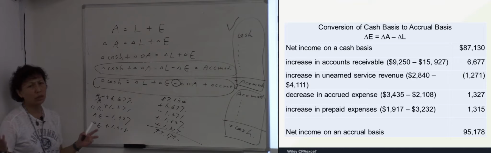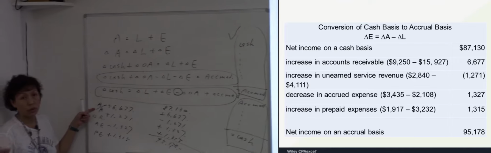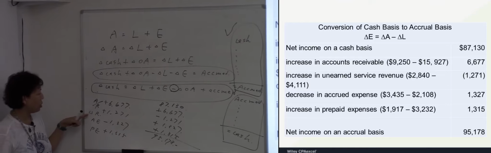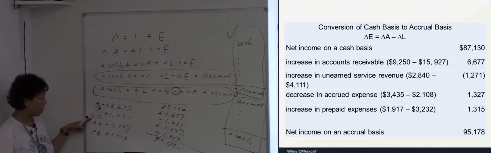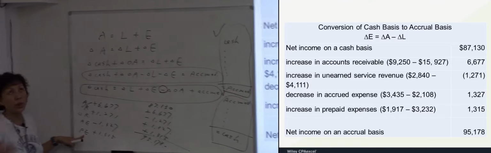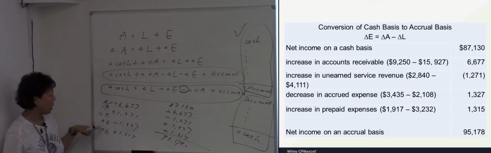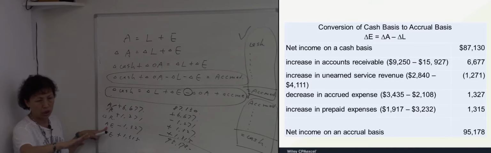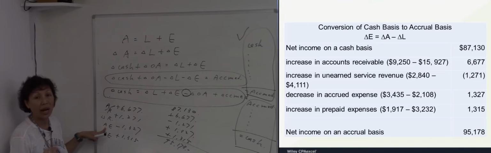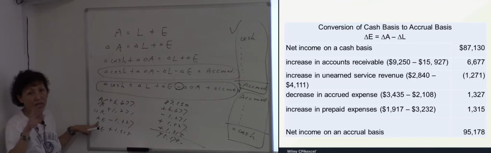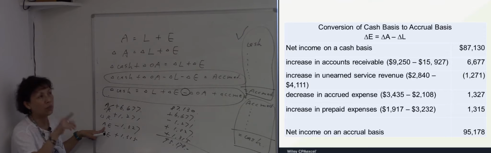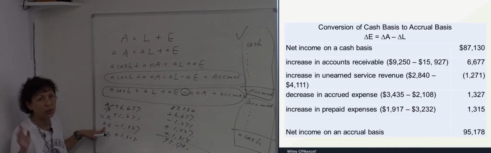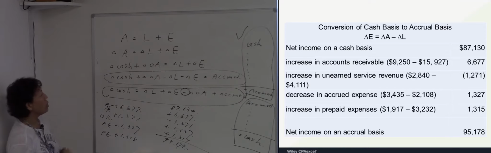And it's not too difficult because accounts receivable, of course, is an asset, right? And unearned revenue is a liability. Prepaid expense is an asset. And all expense and revenue are equity. We see expense and revenue as equity items because they affect equity.